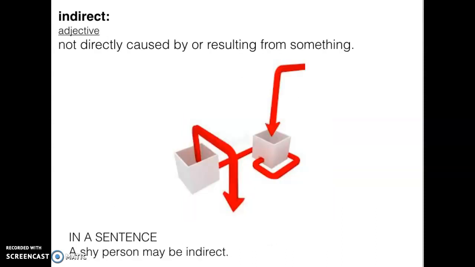Indirect is an adjective, not directly caused by or resulting from something. In a sentence, a shy person may be indirect. It can also look like these arrows here. They might not be going in a straight line. They're going indirect. They're going all over the place.